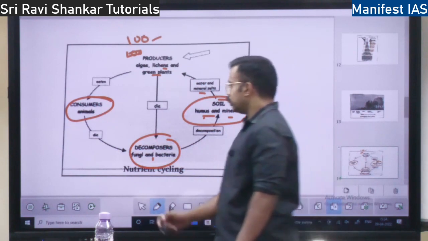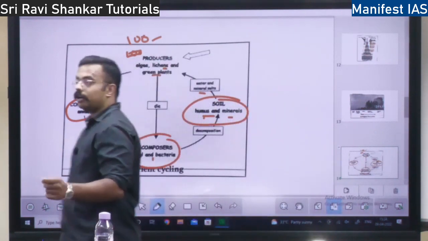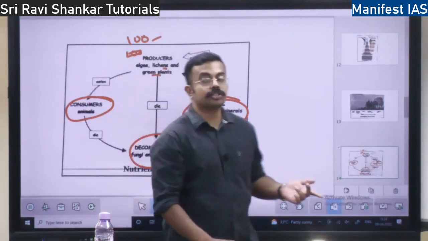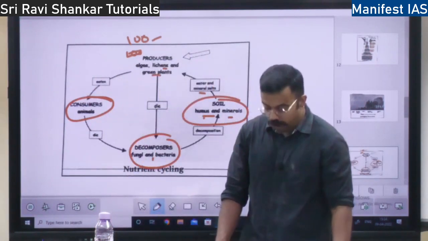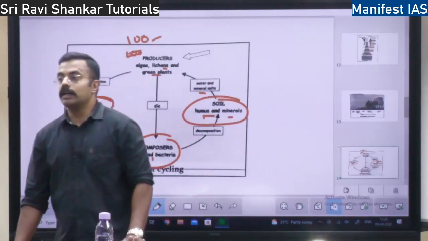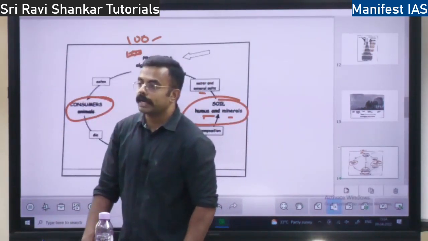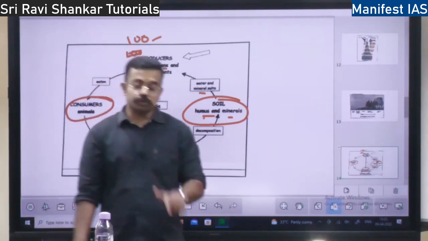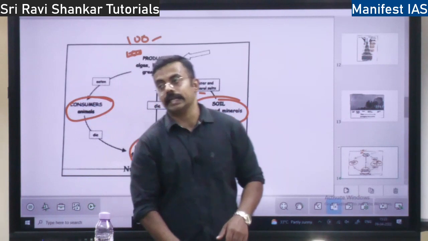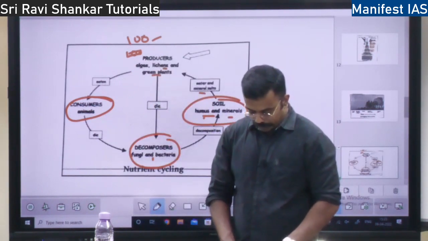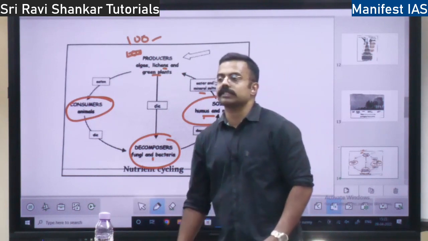The nitrate or nitrite will be converted back into nitrogen gas by one more bacteria called Pseudomonas. You should know Pseudomonas. You should know the Nitrosomonas bacteria. You should know Nitrobacter bacteria. Then you should know the Pseudomonas bacteria, right? All these bacteria are very, very important. So this is all about the nitrogen cycle.